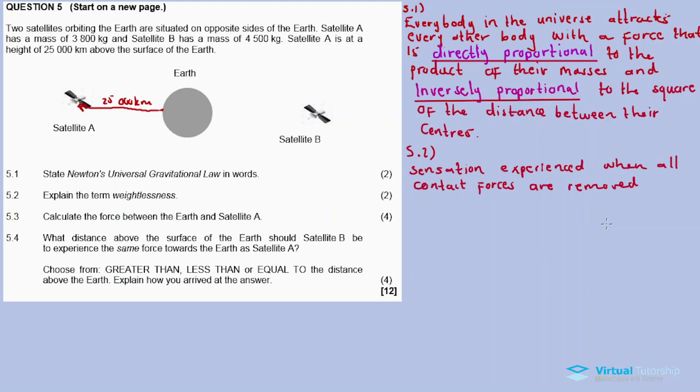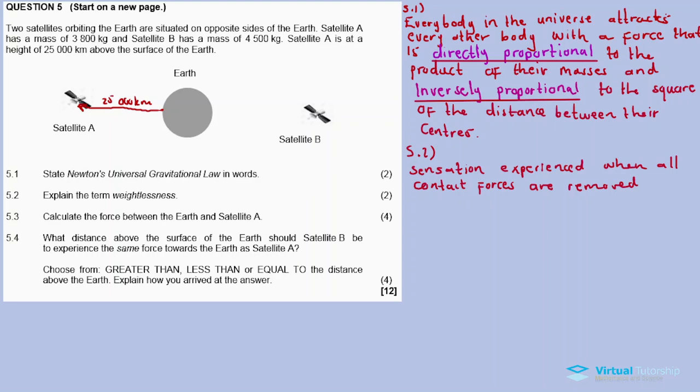There was no friction. There was no push or pull or anything. It was just weightless nje kuphela. The only force be-act lapha is just gravity and the gravitational forces from amanye objects around. So that's weightlessness: a sensation experienced when all contact forces are removed.